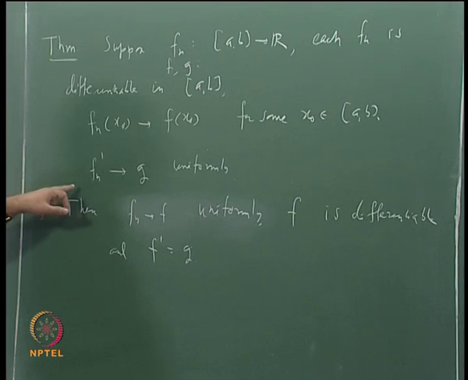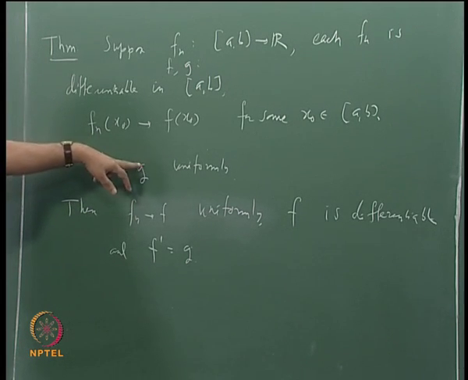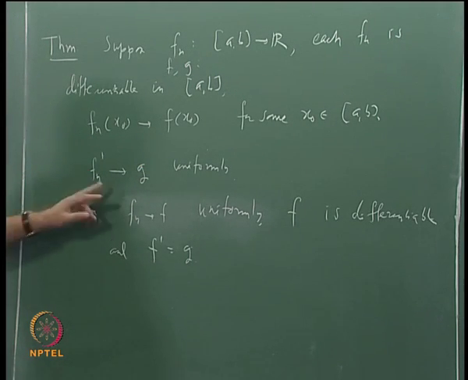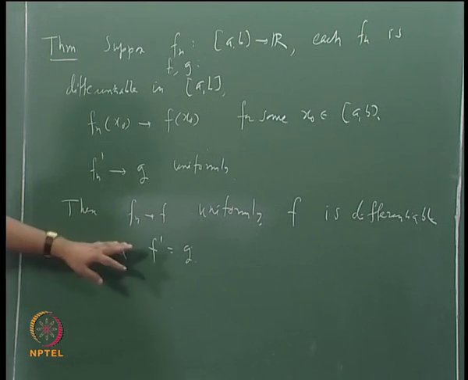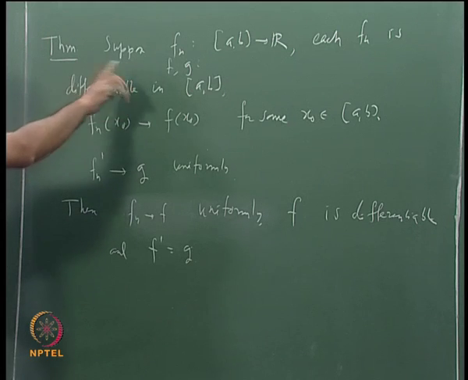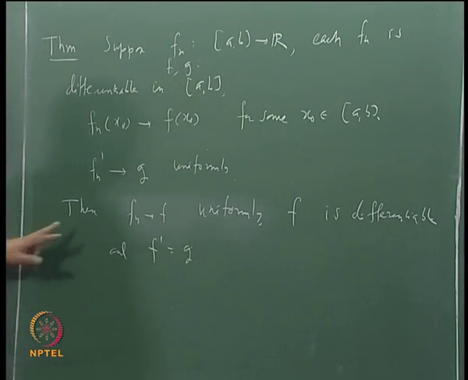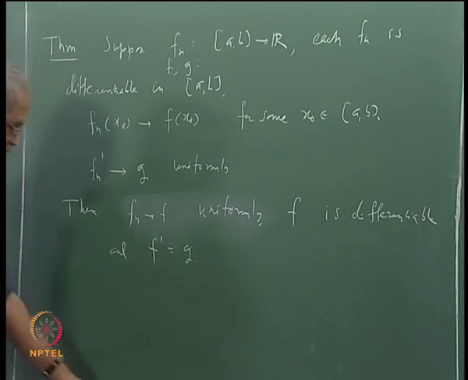Okay, and we already know that fn of x naught converges to f of x naught. So using that it will be fairly easy to show that f is differentiable and its derivative is same as g. But if we do not assume that fn prime is continuous, then the proof is slightly involved, in the sense we will need some more work to do. And that is what we shall do.